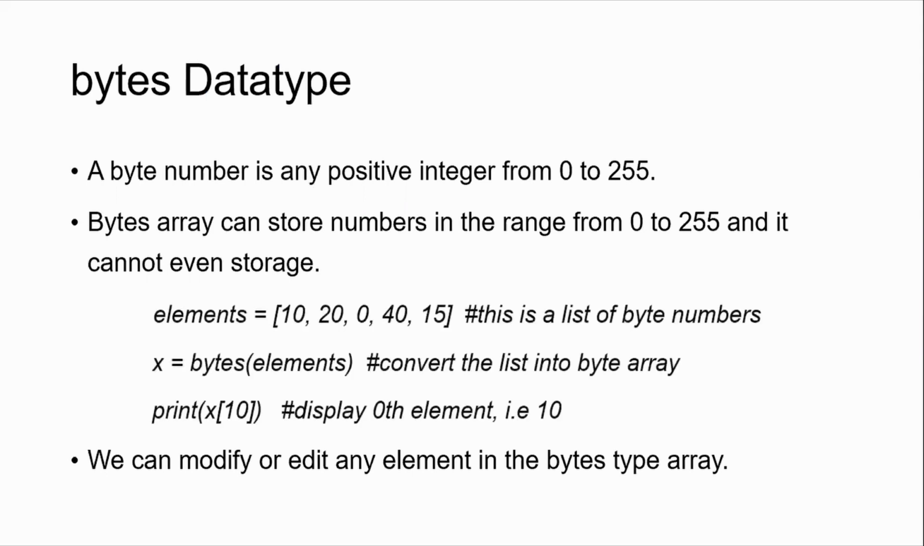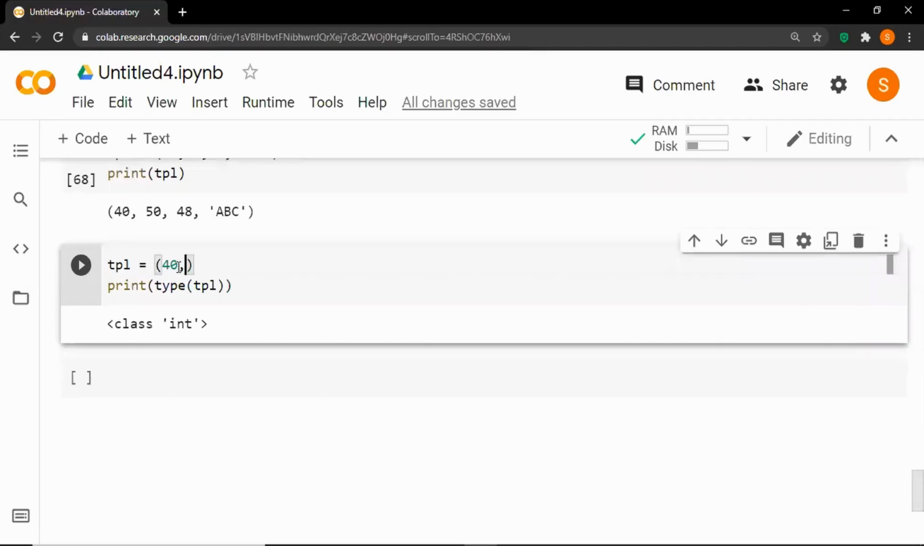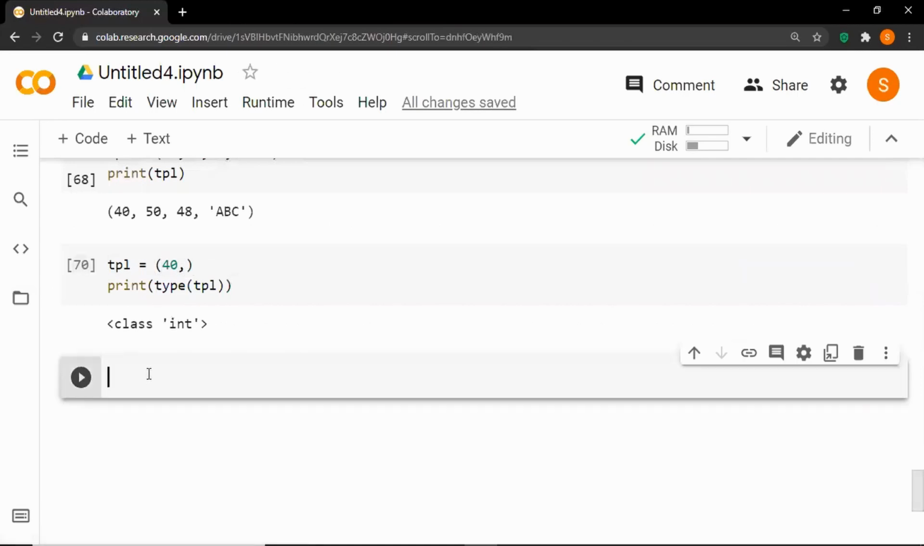A byte number is any positive integer from 0 to 255. A bytes array can store numbers in the range from 0 to 255. We can modify or edit elements in the bytes type array. So let's just see an example. We will start by creating a list. So let's say lst is equal to 20, 30, 40, and let's say 234, because the max value we can provide to be a byte is 255.